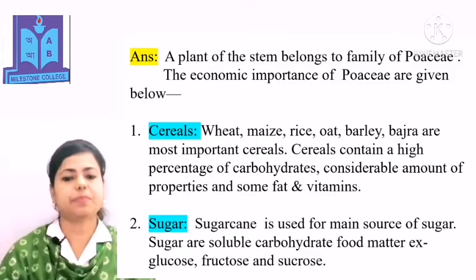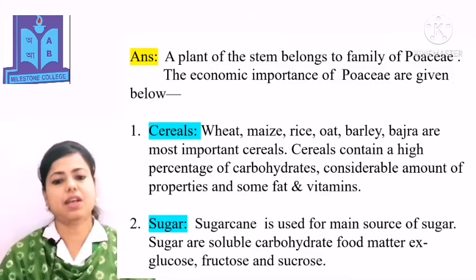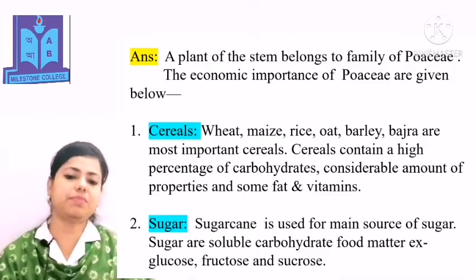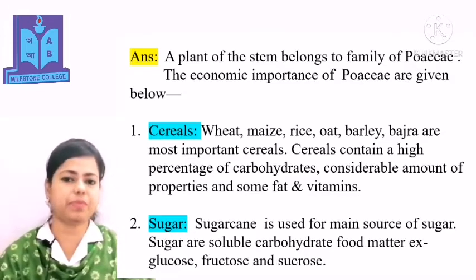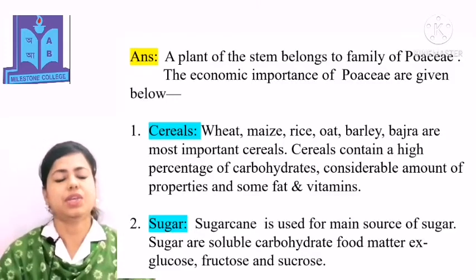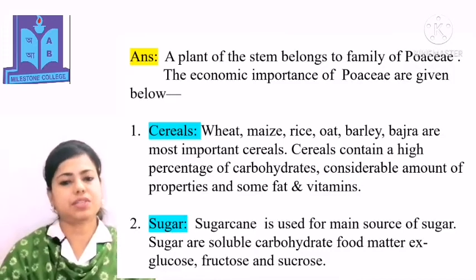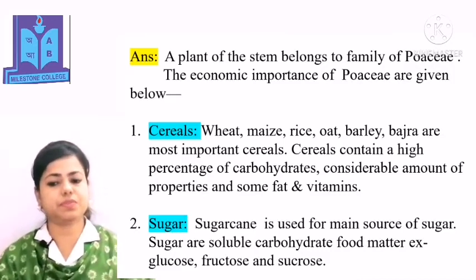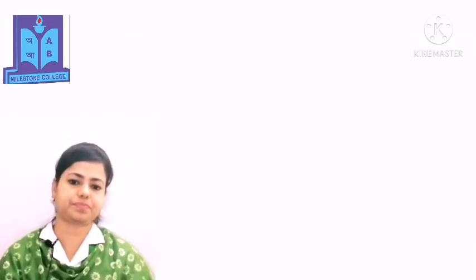Cereals: wheat, maize, rice, oat, barley, bajra are the most important cereals. Cereals contain a high percentage of carbohydrates, a considerable amount of proteins and some fat and vitamins. Sugar: sugarcane is the main source of sugar. Sugars are soluble carbohydrate food matter. Example: glucose, fructose and sucrose.